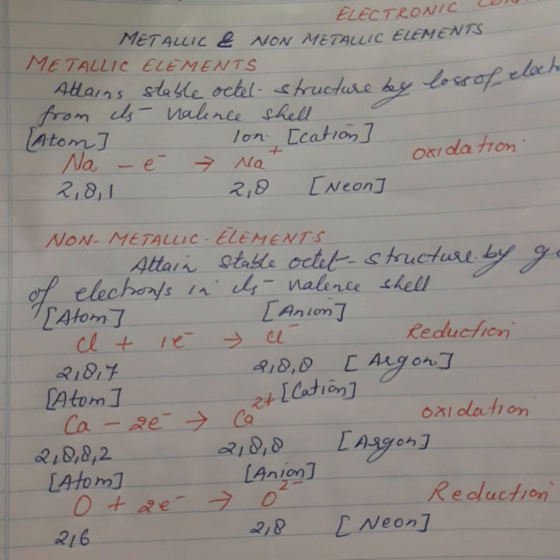Same way oxygen has 6 electrons in the valence shell, 2 6 is the electronic configuration, 2 short of octet. So what will both do? Both will contribute 2 electrons. They will share 2 pairs of electrons between the 2 oxygen atoms and obtain the stable electronic configuration of neon. That is how they can obtain a stable electronic configuration.